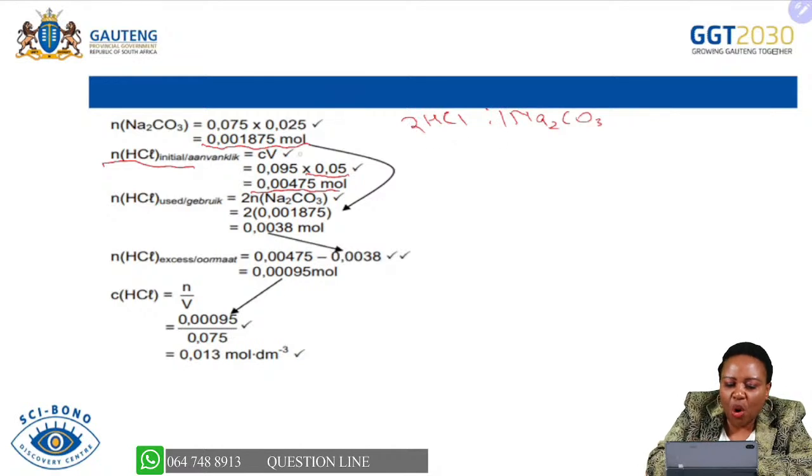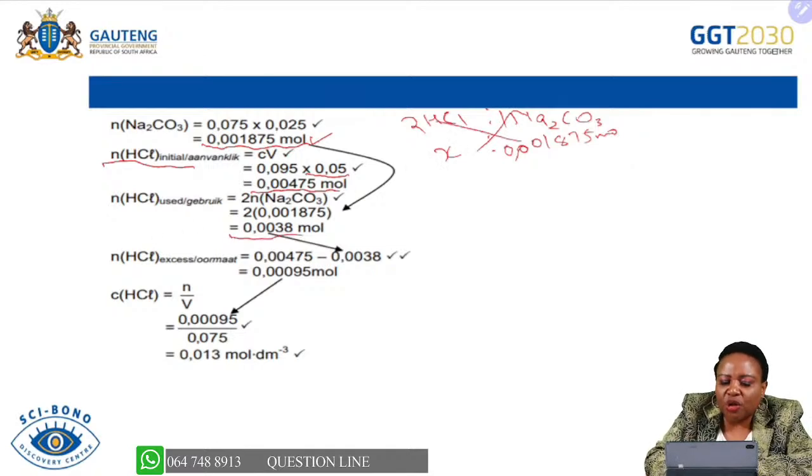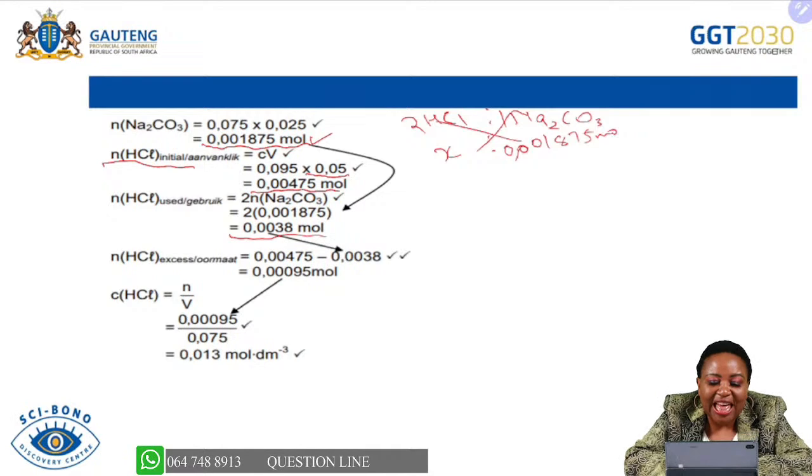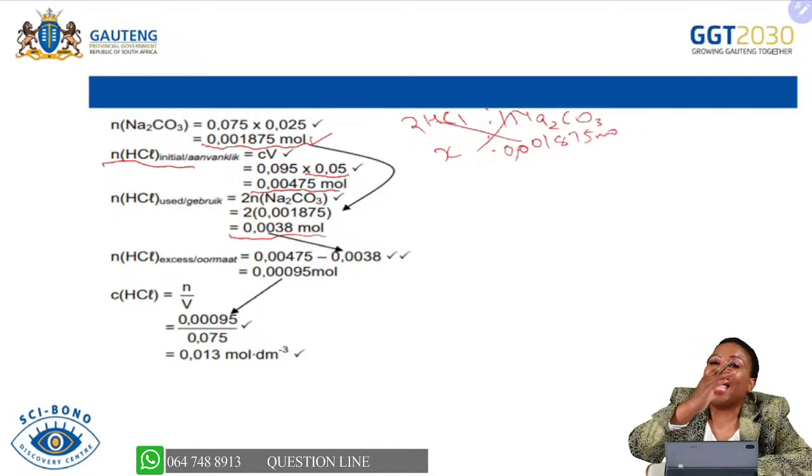Therefore, if we know that the number of moles of sodium carbonate that are going to react with this acid is 0.001875 moles, we can find the number of moles of the acid by multiplying by 2, and we are going to find the number of moles of the acid that will react with the sodium carbonate.